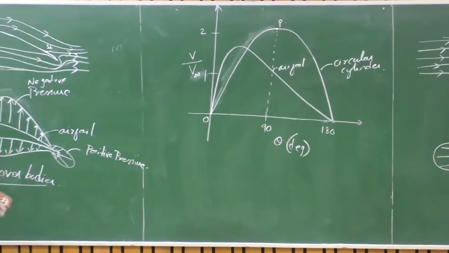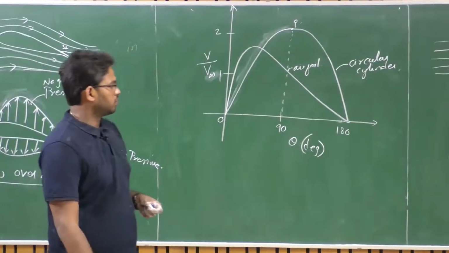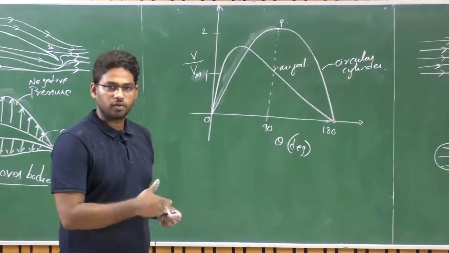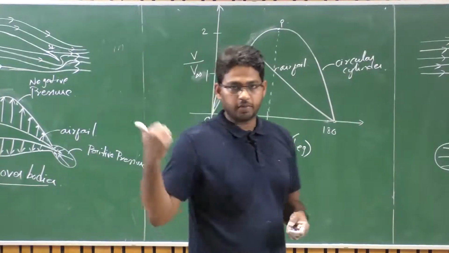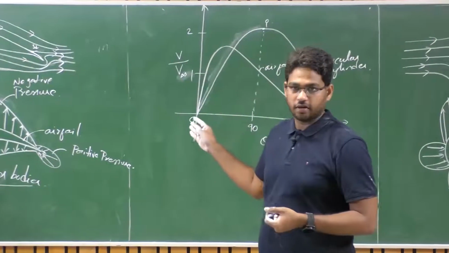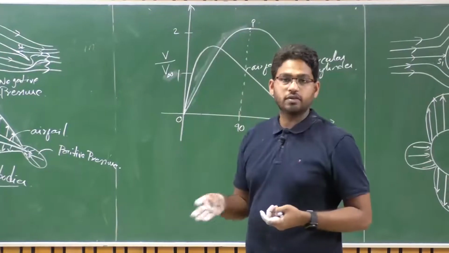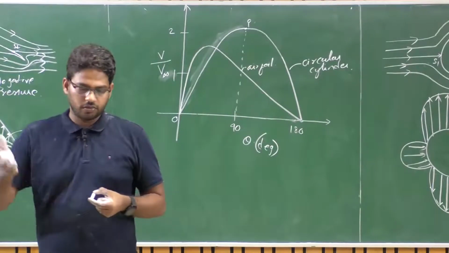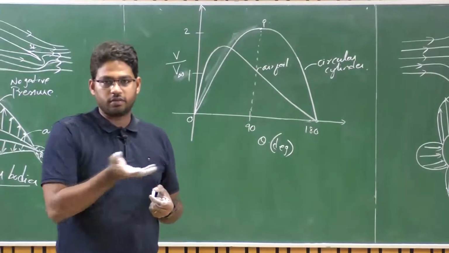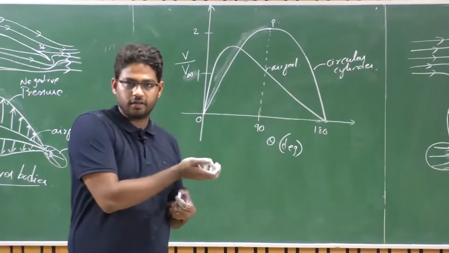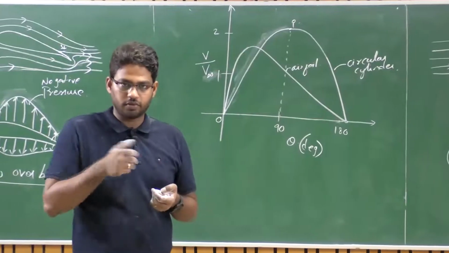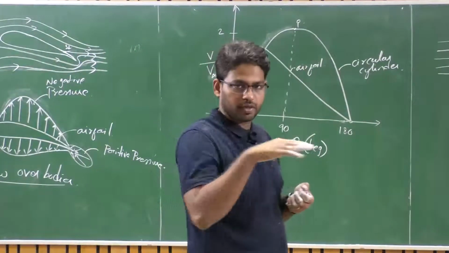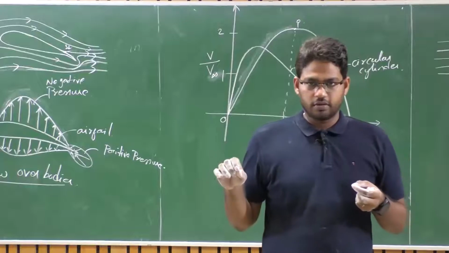But will it happen in reality? What happens in reality? As we mentioned earlier, real flows have some viscosity. So the flow which is close to the surface of the object will experience a lot of retardation due to viscosity, and then it comes to rest on the body surface. Am I correct or not?